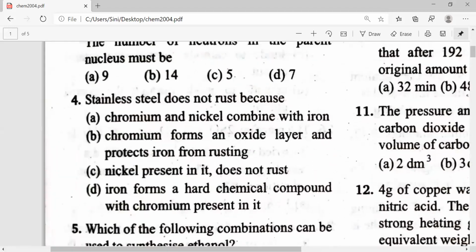Fourth one, stainless steel does not rust because chromium and nickel combine with iron. Chromium forms an oxide layer and protects iron from rusting. Nickel present in it does not rust. Iron forms a hard chemical compound which chromium is present in. Which are the options for this? At least I'm looking for 10 answers in this.